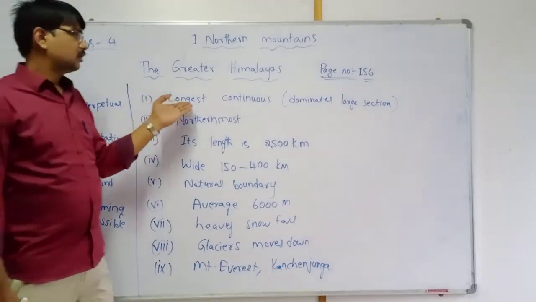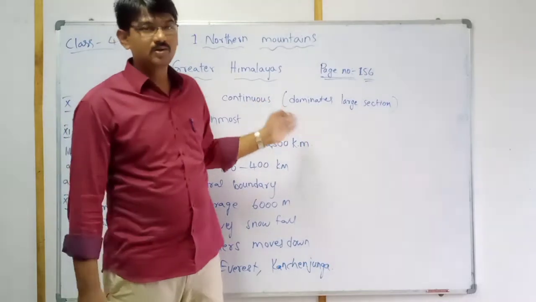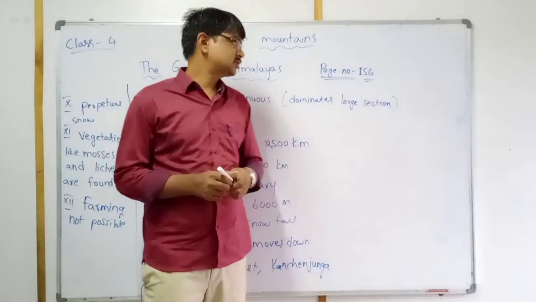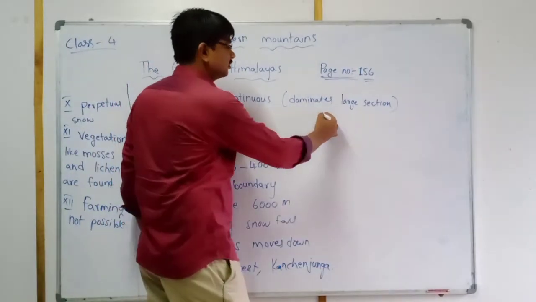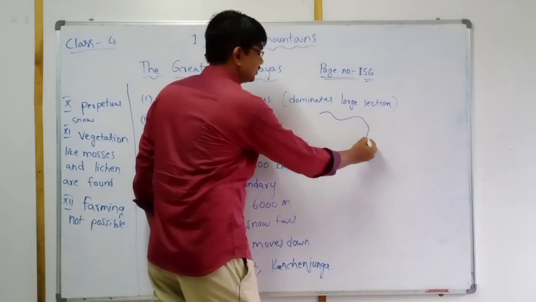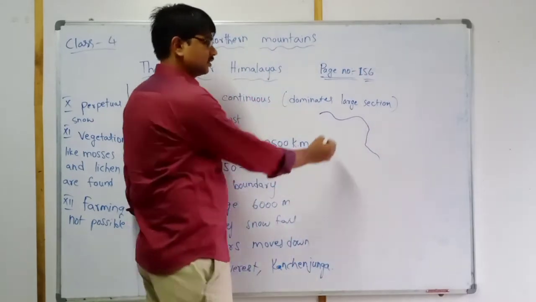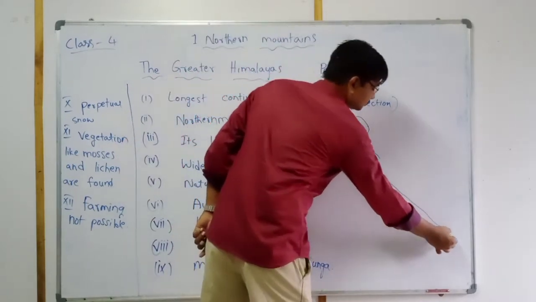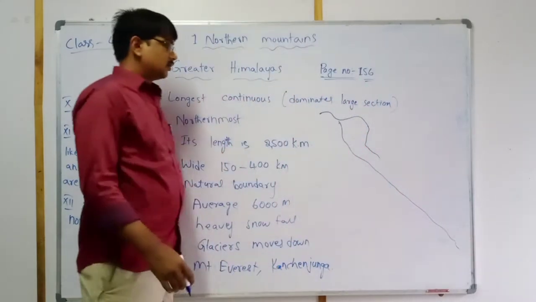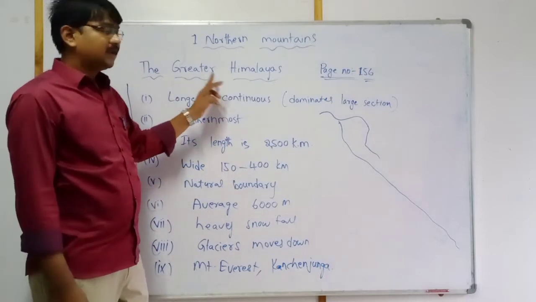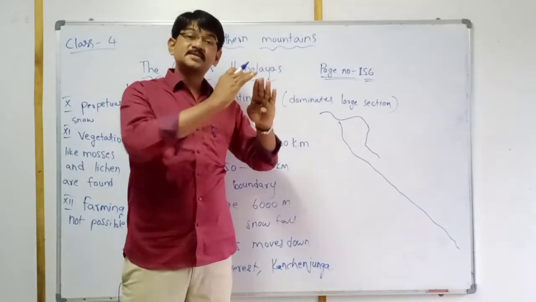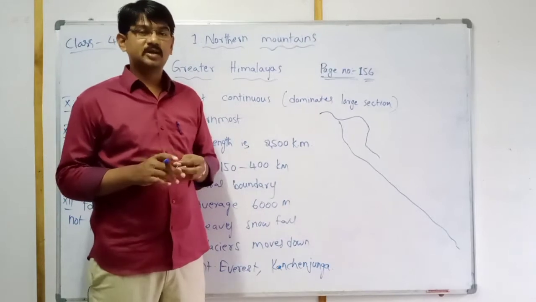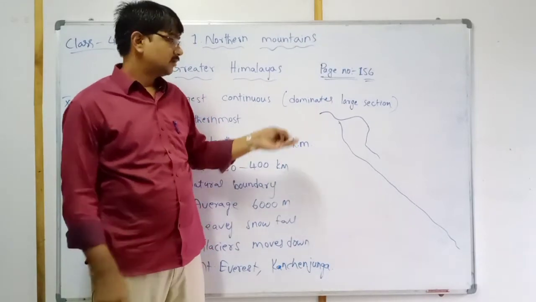First point, longest continuous. Longest means, for example, if this is Jammu Kashmir, here the Himalaya starts and goes like this. Greater Himalayas, longest continuous. What is the meaning of longest continuous?